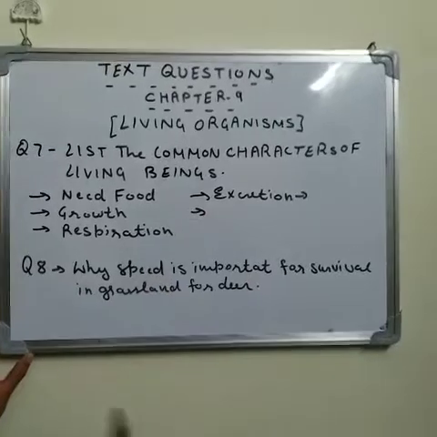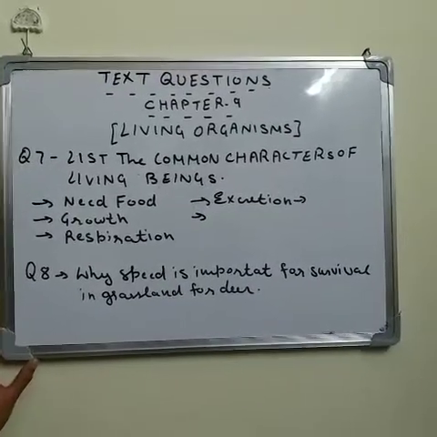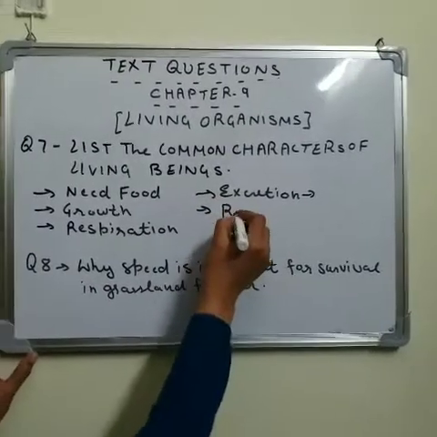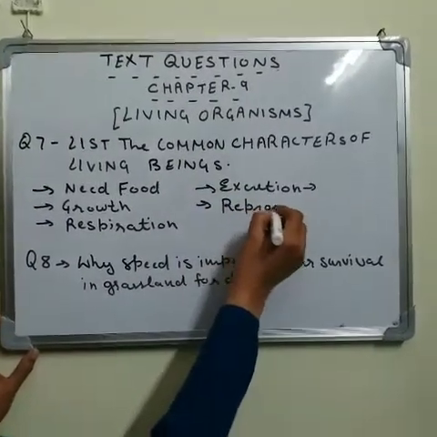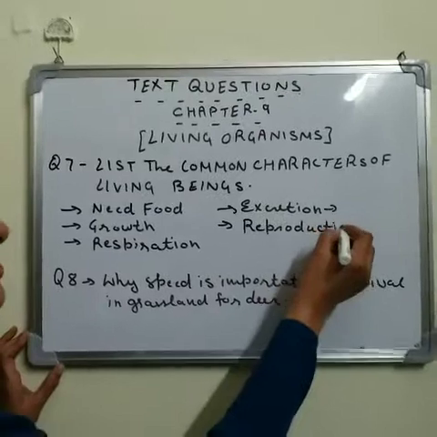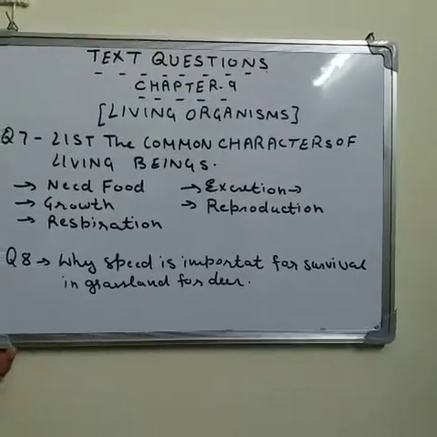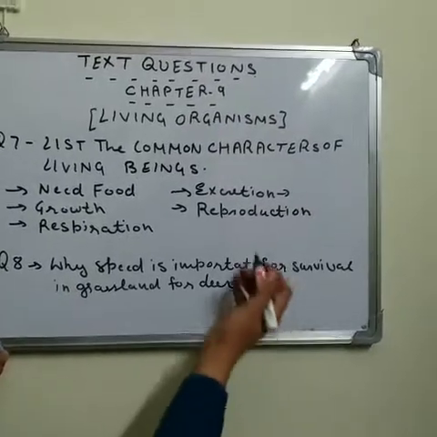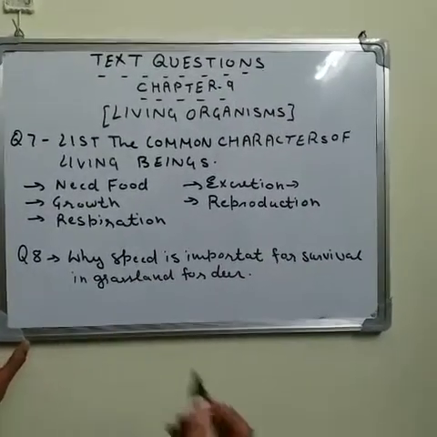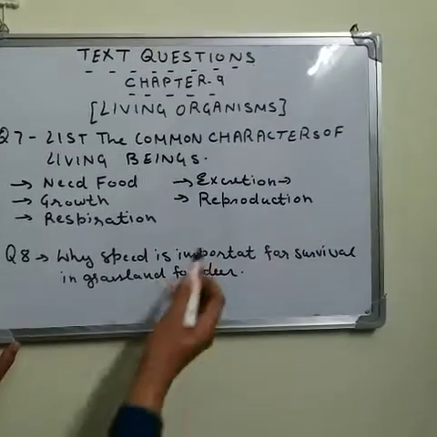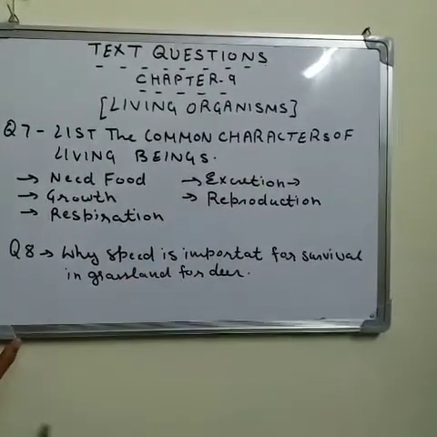Next one, which is the most important one, and it is a must for the continuation of life on the earth, that is the process of reproduction. Reproduction means to produce young ones of their own kind. So plants, animals and every living being do the process of reproduction. That is also a character of a living being.